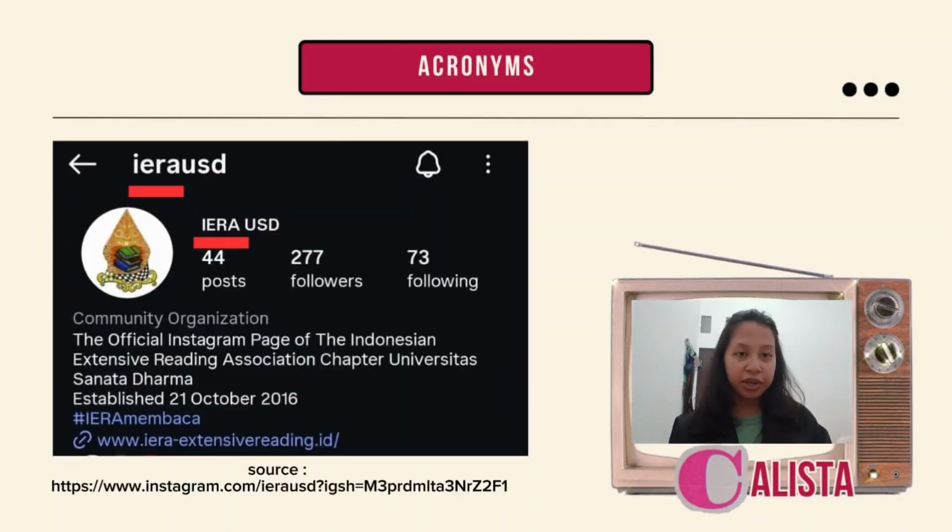The next one, acronym. I found IERA as an example. IERA stands for International Extensive Reading Association. It is an acronym formed from the initial letter of each word and pronounced as a single word. It is created through an abbreviation process and functions as a proper noun in sentences. This form represents morphological economy by reducing a complex phrase into a concise unit without losing any meaning.